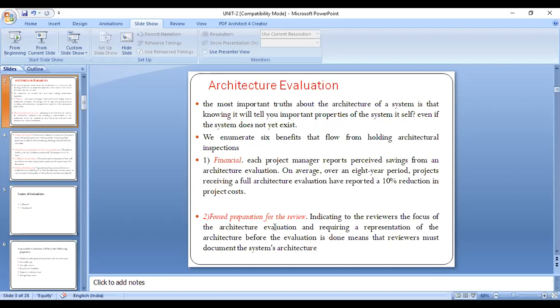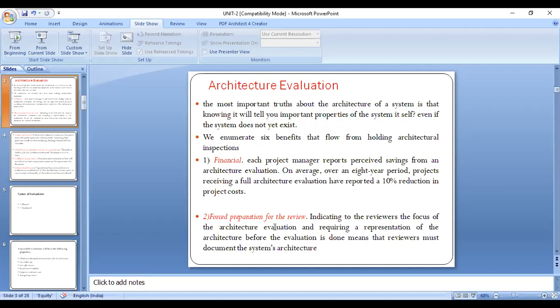Suppose because of some unexpected reasons, a new team is going to handle the same project after designing everything. Then, by analyzing the documentation only, they'll understand what this total project is.